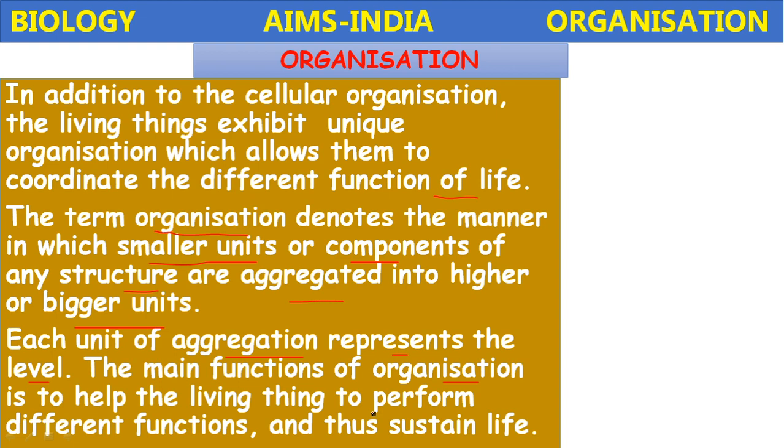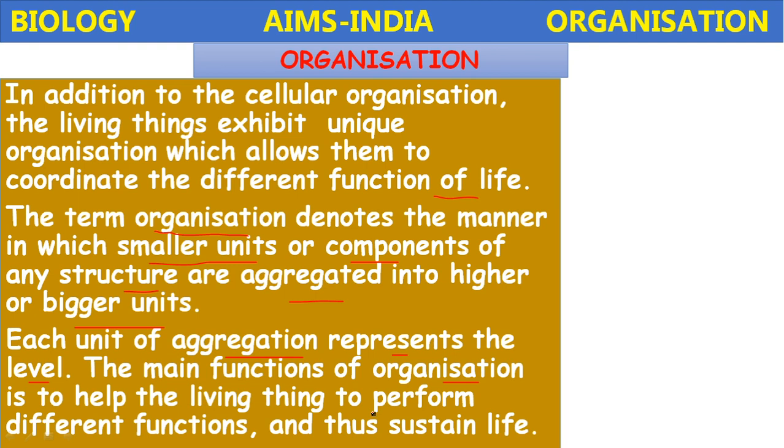Okay? So here each unit of aggregation represents a level of organization. So that is the cellular level, molecular level, tissue level. Like that, the higher levels of organization perform the higher tasks. These different functions together will help to sustain life.